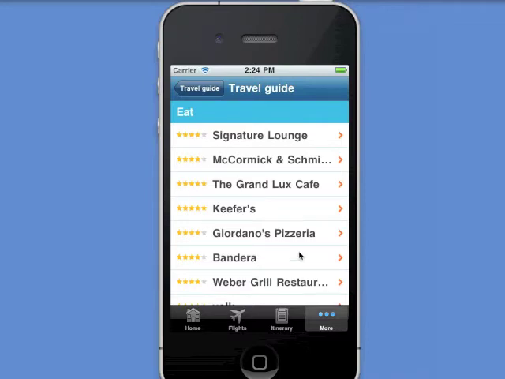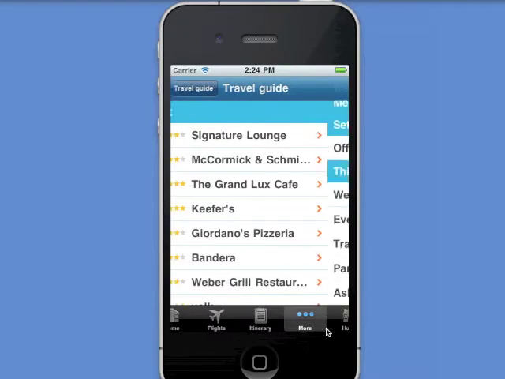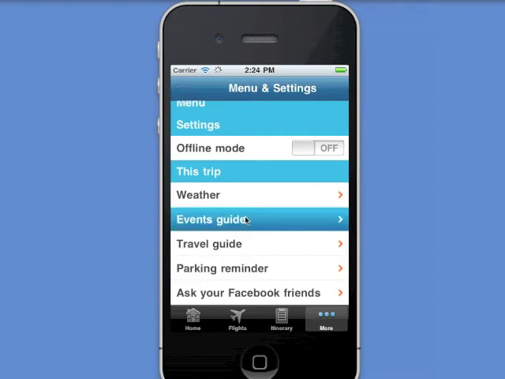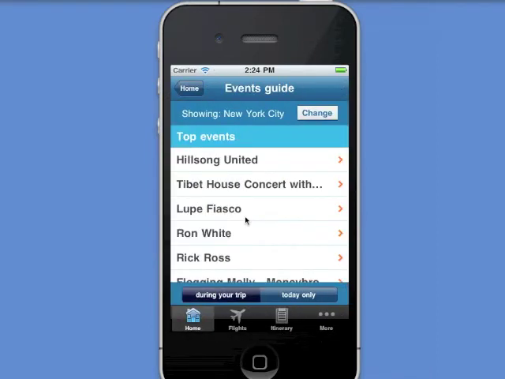Now, not only do I have this capability for the travel guide, but it's also available for the events guide too. So if I want to find out what's on when I'm in New York or what's on when I'm in Chicago, Streamthru lets me do that.